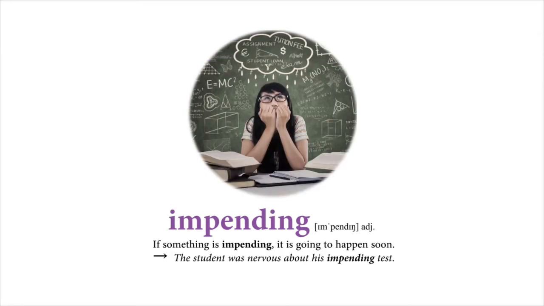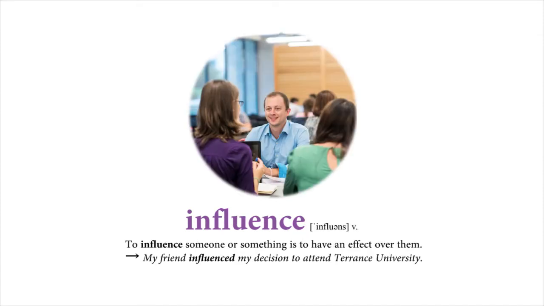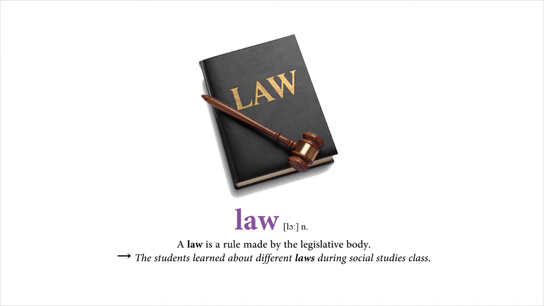Impending. If something is impending, it is going to happen soon. The student was nervous about his impending test. Influence. To influence someone or something is to have an effect over them. My friend influenced my decision to attend Terrence University. Law. A law is a rule made by the legislative body. The students learned about different laws during social studies class.